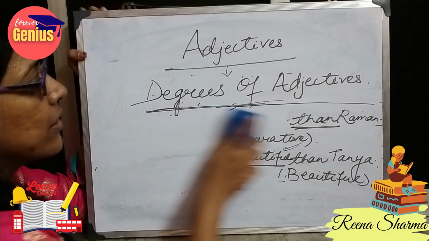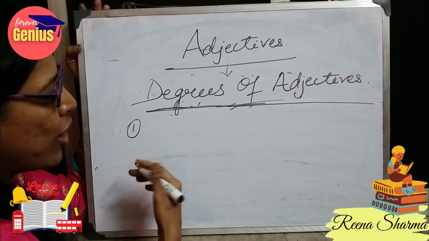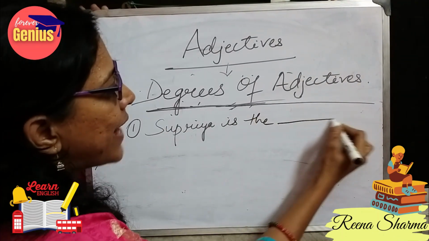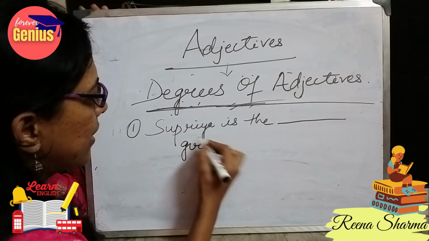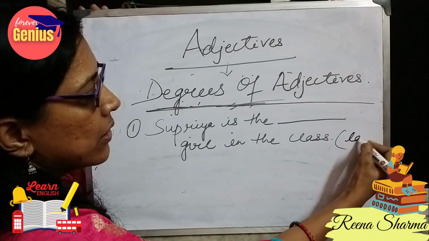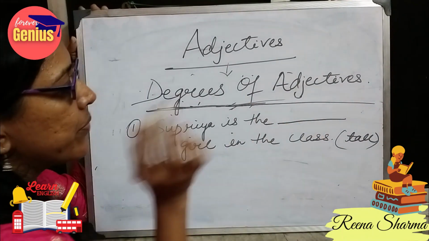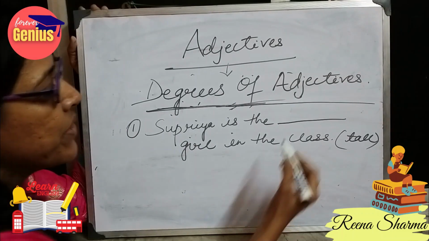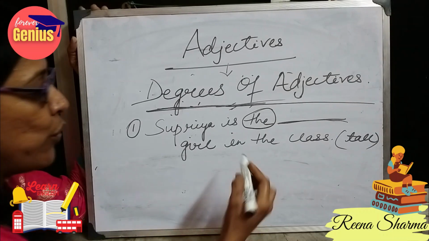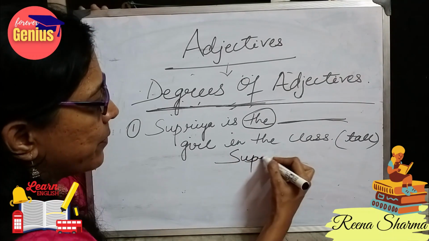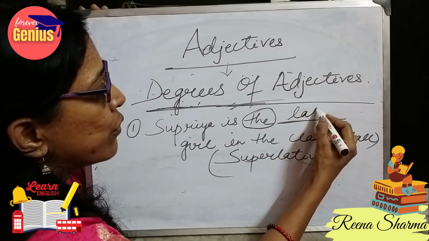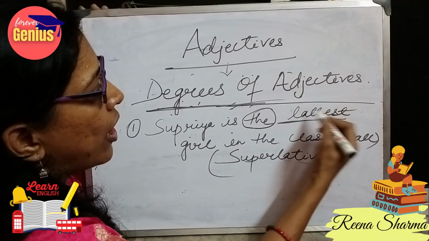So let's consider some more examples. Let's consider the example for superlative degree. Supriya is the dash girl in the class. If I give the adjective tall, what will we write? Positive form, comparative form or superlative form? Before the fill in the blanks, if there is the, I will always use superlative form. So what will be the answer? Supriya is the tallest. What is the superlative form of tall?